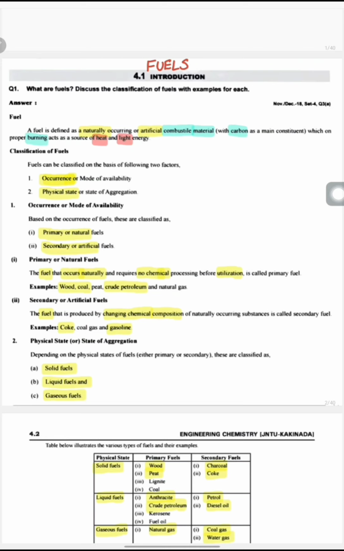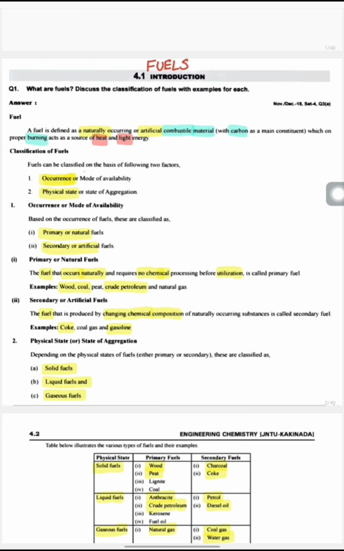Sometimes they are manufactured from the naturally occurring materials. They are combustible, meaning they can undergo oxidation, which gives products and also heat energy, which on proper burning acts as a source of heat energy and also light energy.